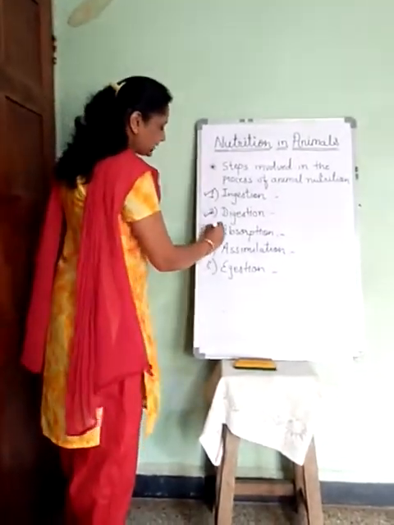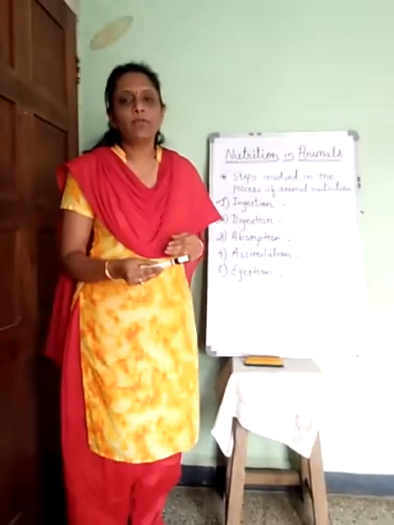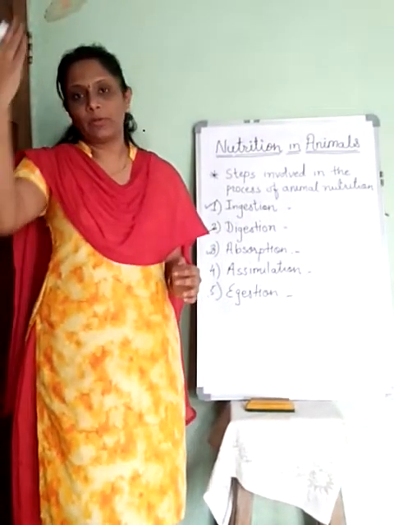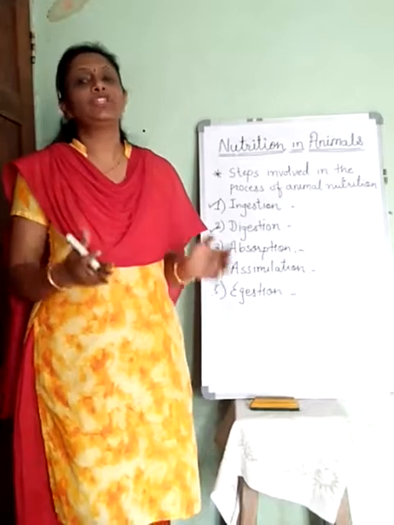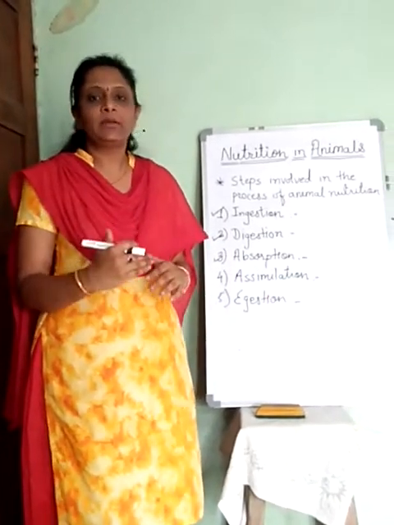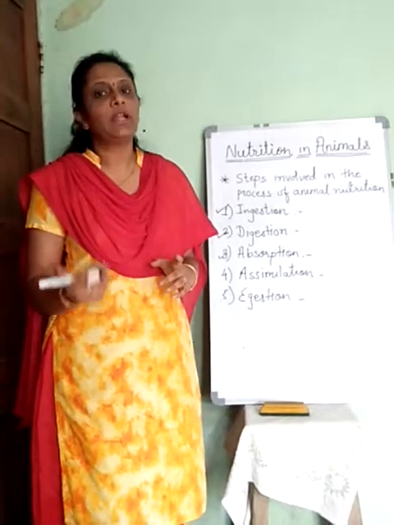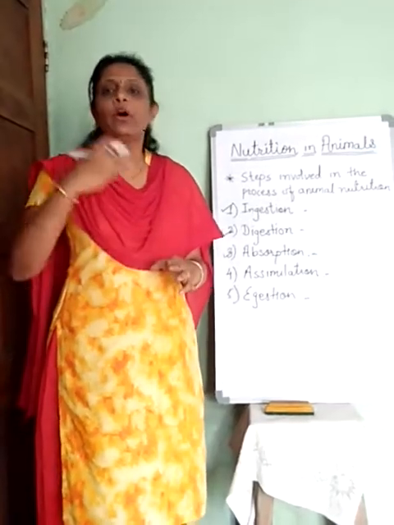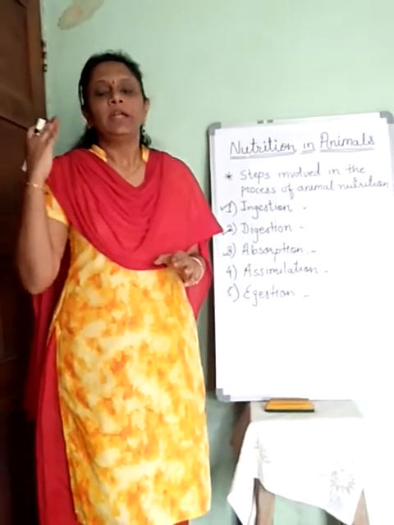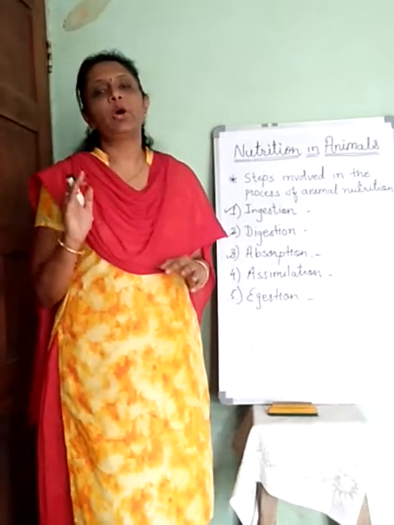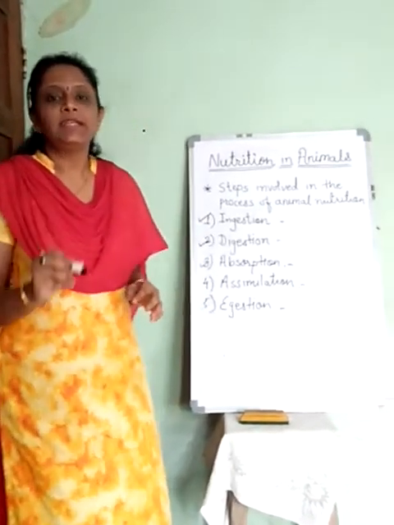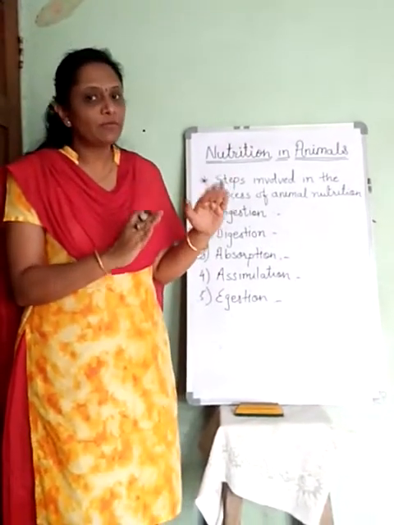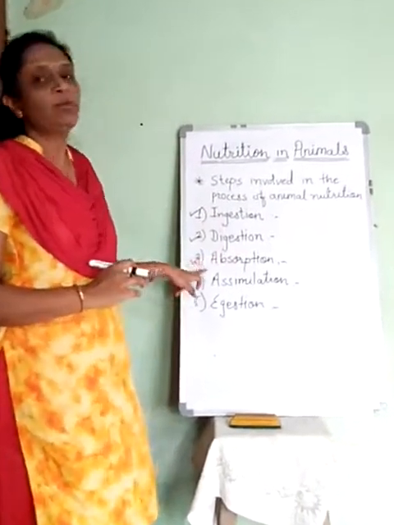Then the third process. Now the food is converted into simpler forms, and then it needs to be given to the blood for circulation throughout the body, to each and every cell. That takes place in the small and large intestine of the digestive system. The food, now in simpler forms, is absorbed in the blood, and through the blood it is circulated to each and every cell of the body. This process is called absorption.